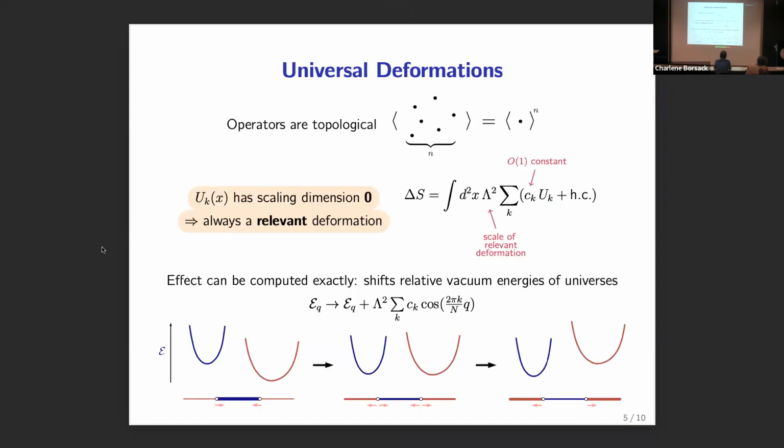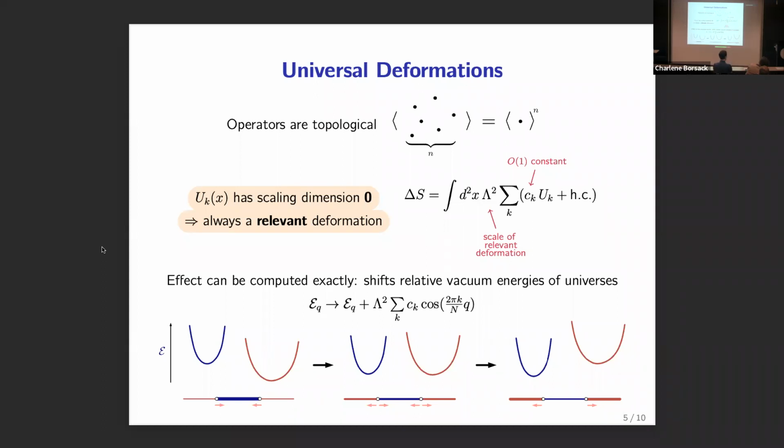Now, because these operators are topological, in particular, this is telling us that the endpoint functions are also topological, so they don't depend on the insertion points of these operators. Specifically, the 2-point functions are going to be topological, and from that we can deduce that these U_k operators have scaling dimension 0, which is very important because it tells us that they are maximally relevant deformations.